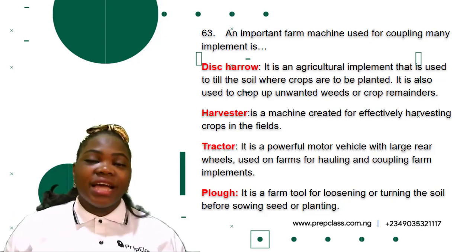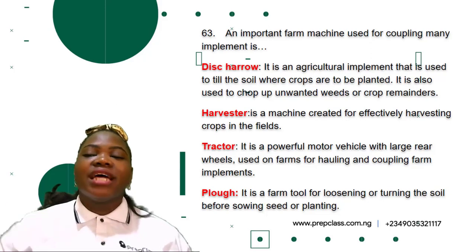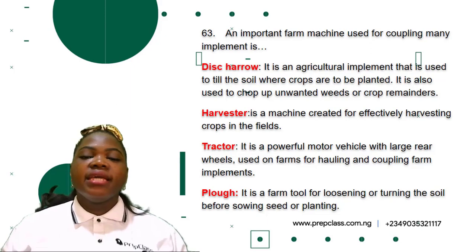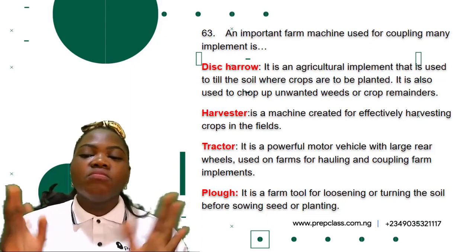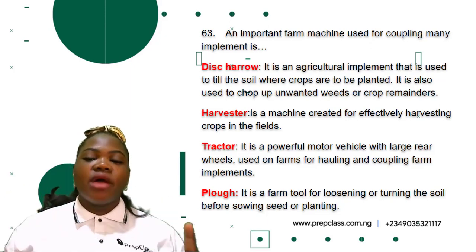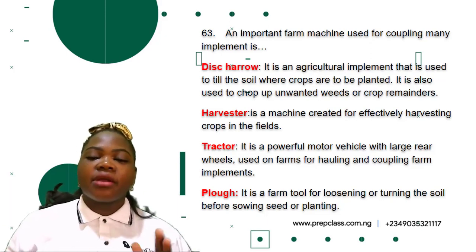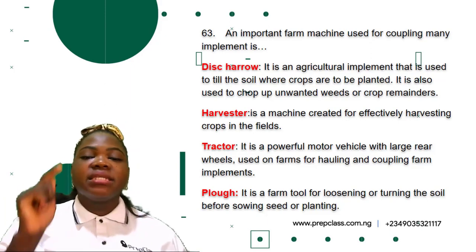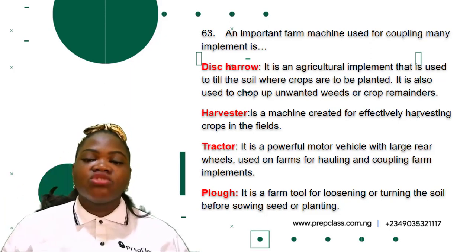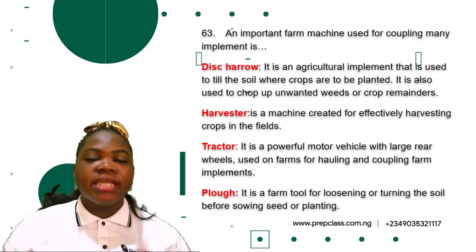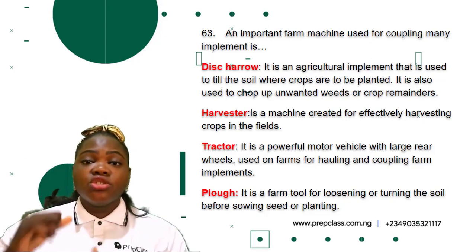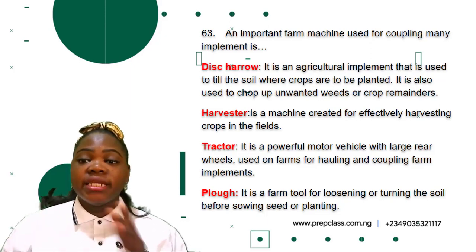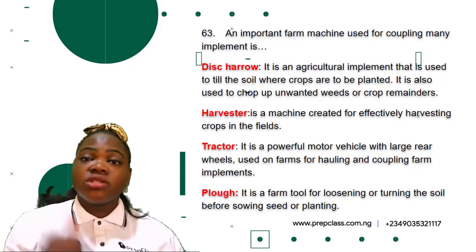What about harvester? From the name harvester, it is a machine that is created for effectively harvesting crops in the fields. Then tractor is a powerful motor vehicle with large rear wheels used on farms for hauling and coupling farm implements. So it is used to pull farm implements. So that means that tractor is the answer. Tractor is used to join and pull farm implements. So that's what hauling and coupling farm implements mean.